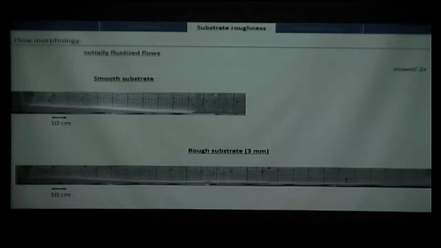Okay, so just to show you, I will present other videos. So that's the same as the other one, a bit faster, on the smooth substrate. And I will show you what happens with a rough substrate. Okay. So we can clearly see that this one is going at least twice longer than the one on the smooth substrate. That's the same configuration. Both flows are initially fluidized. And what we observe also is that this back part is about the same for both flows, and it's just the front part that will propagate much longer in the channel.